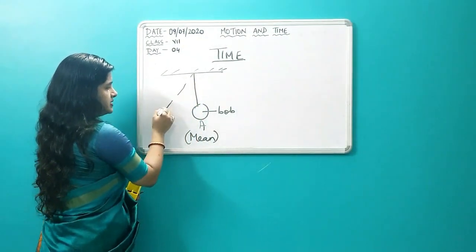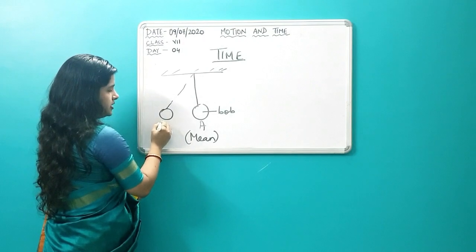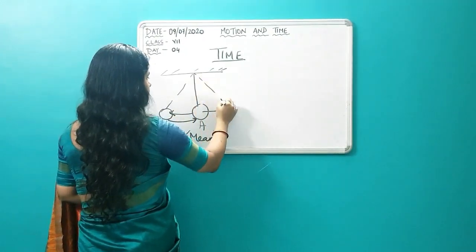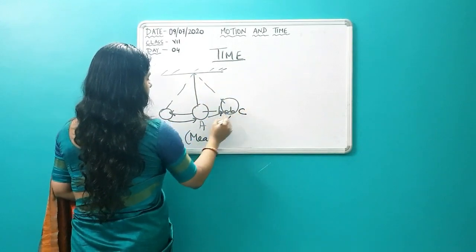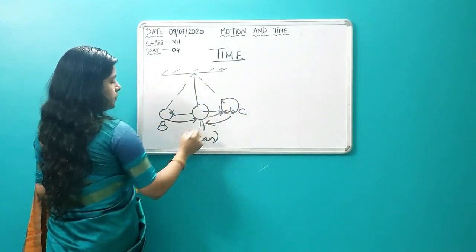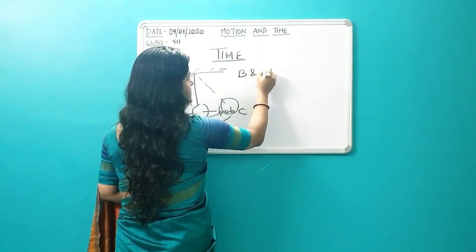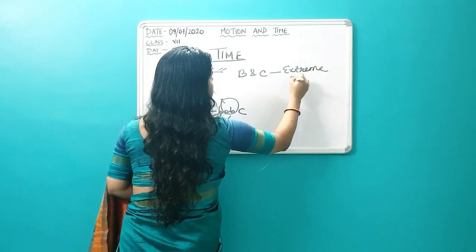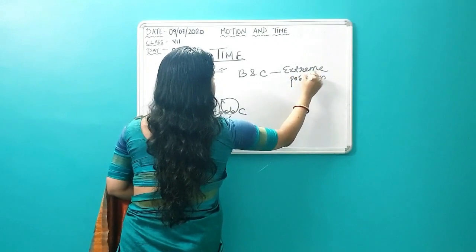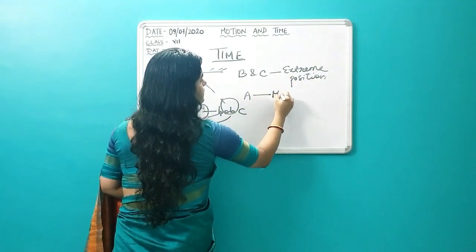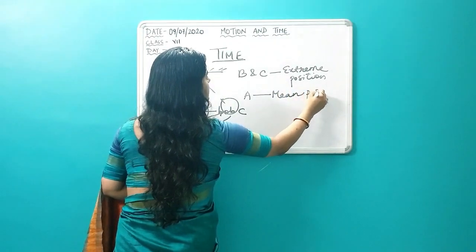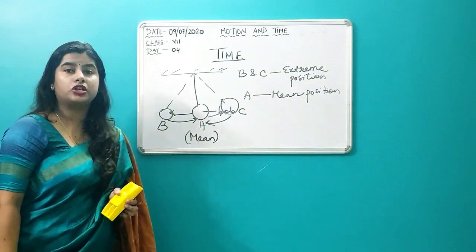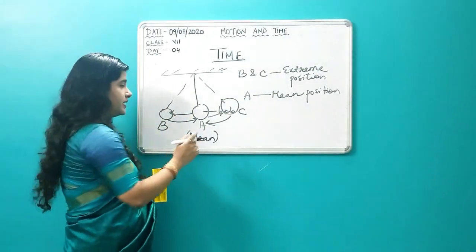So once it sways, it will come over here. Supposing this position is B, it will come here, it will go back to A, again it will come to C, come back to A. So these two positions B and C are called the extreme positions of the pendulum. A is known as the mean position of the pendulum and B and C are known as the extreme positions of the pendulum. So what is one oscillation?